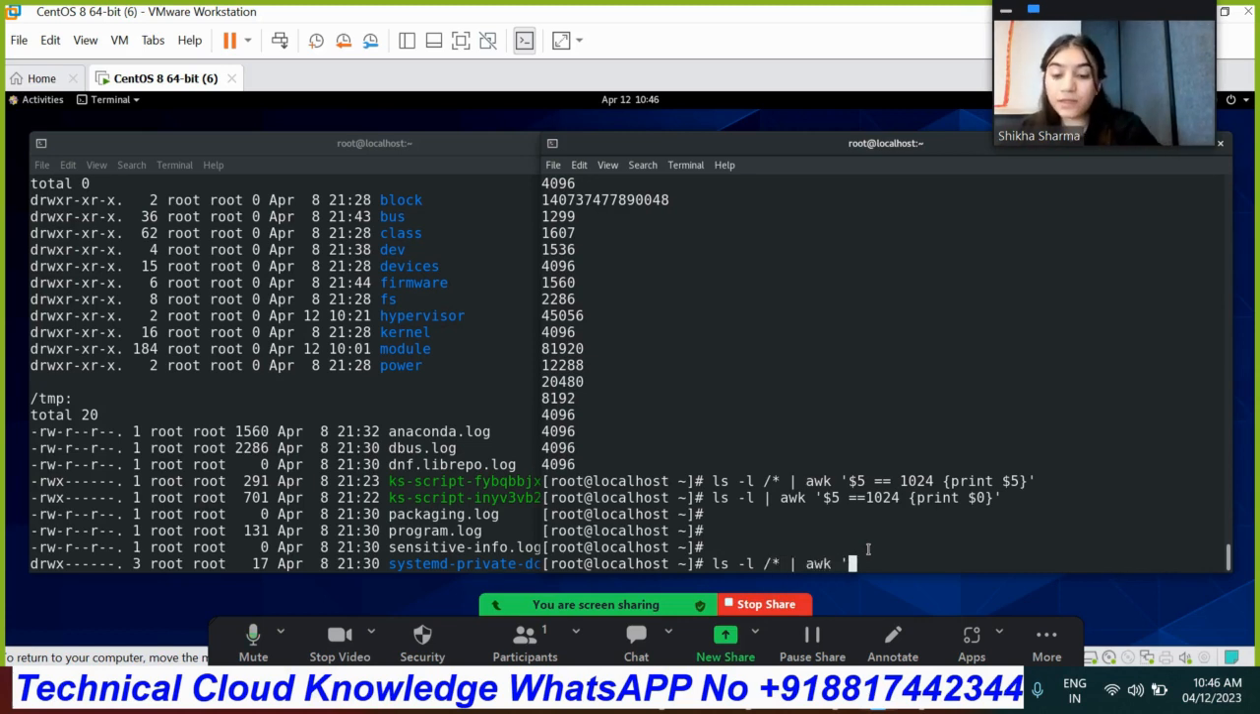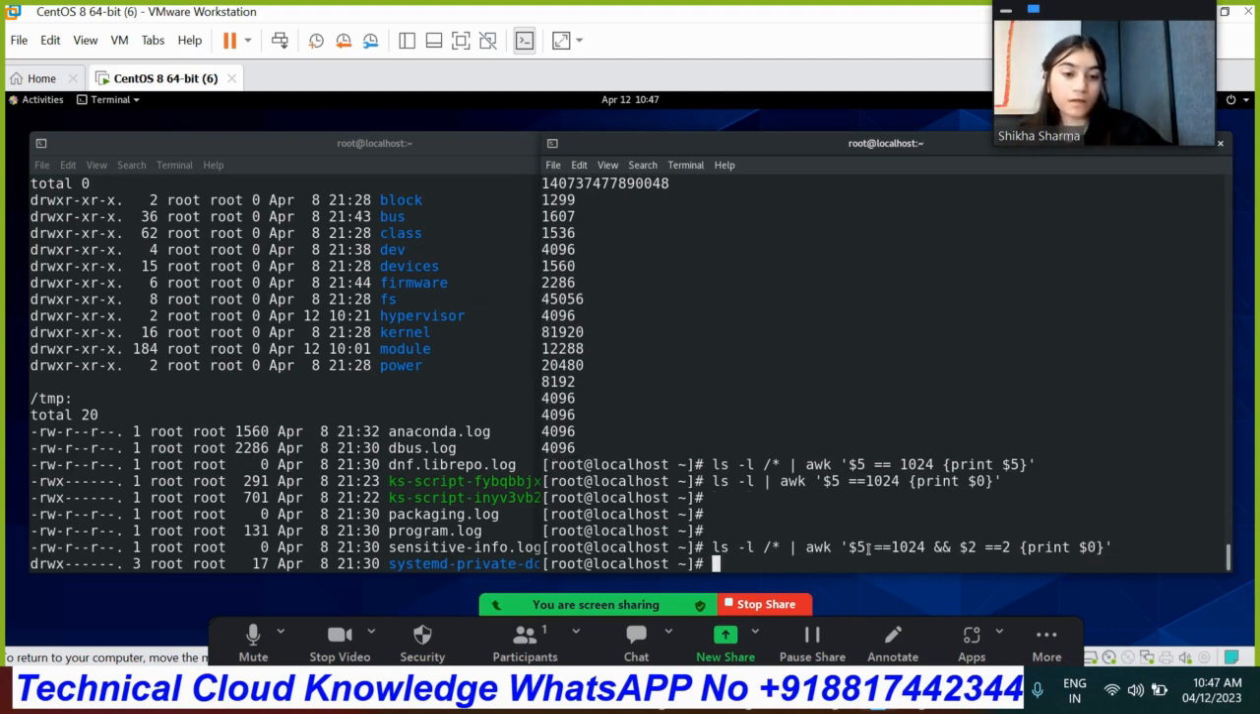For that the syntax should be like this. $5, I'm referring here to the 5th field, and I want content which is equal to 1024 bytes, and I am referring here to field number 2 as well, where the value should be equal to 2. Then print $0. There is no content available like that, so we don't get any content. We can check like that as well.